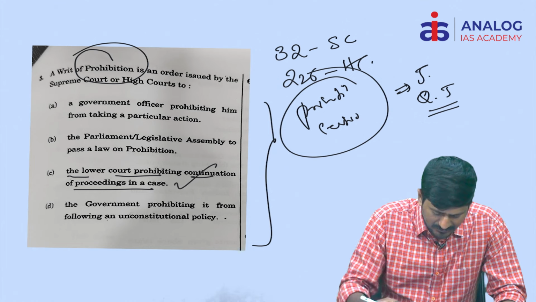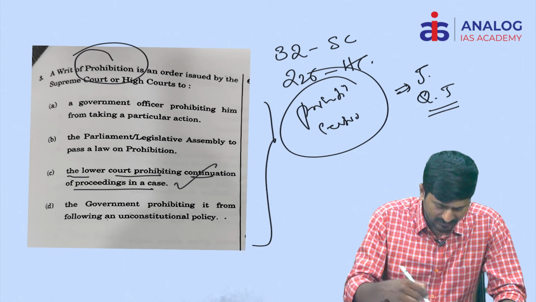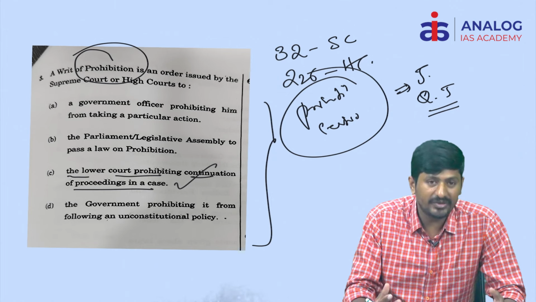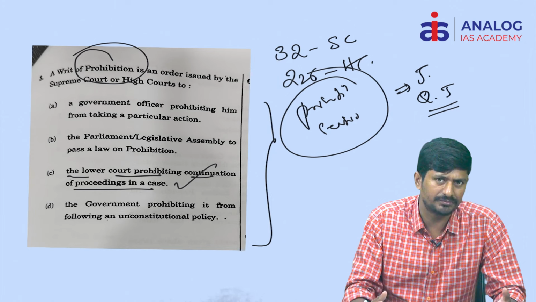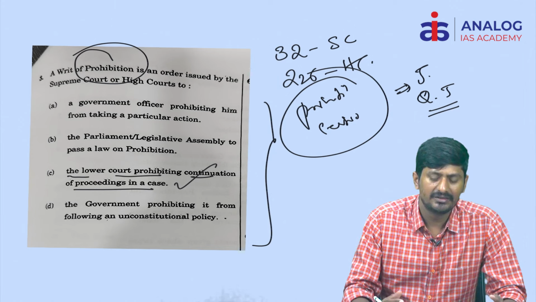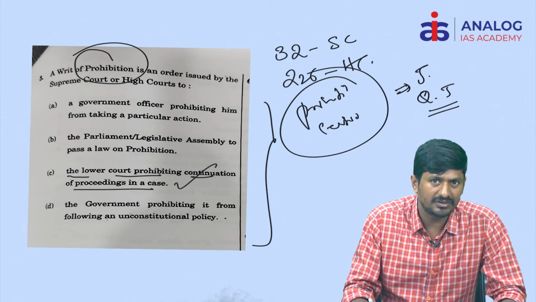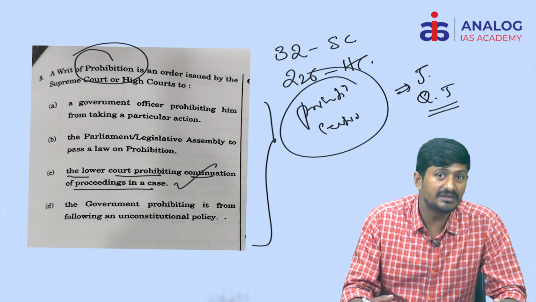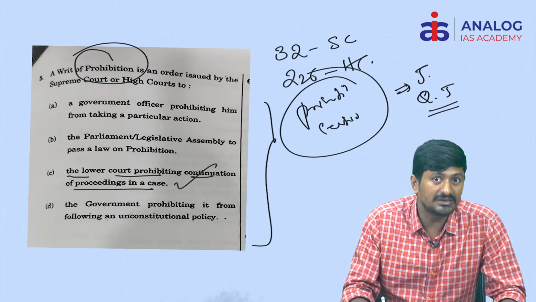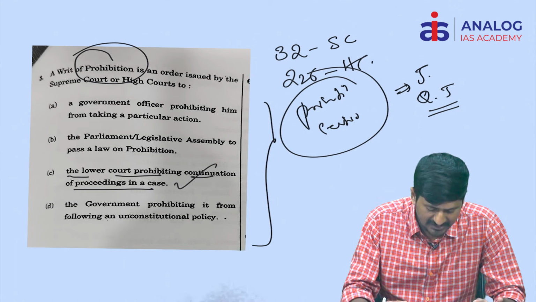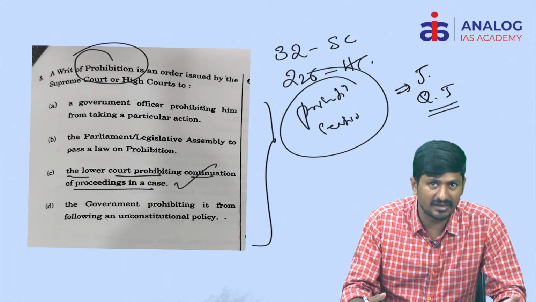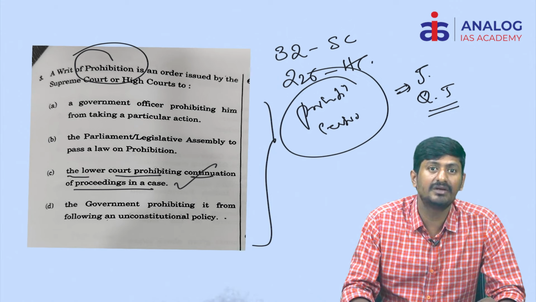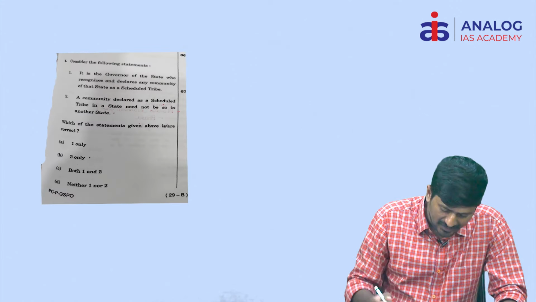Next, coming to the same question, for example, prohibition. What is the difference between prohibition and certiorari? Generally prohibition is preventive in nature, certiorari is nothing but curative in nature. Both are issued whenever the lower court is exceeding its jurisdiction, whenever it is abusing its powers, whenever it is causing the miscarriage of justice. In such cases, prohibition or certiorari is generally issued whenever such proceedings are in violation of the fundamental rights.